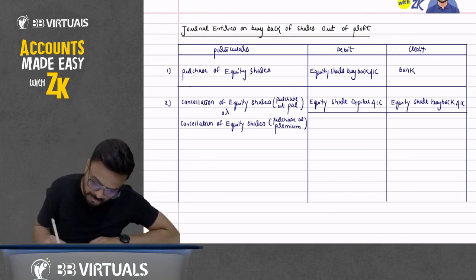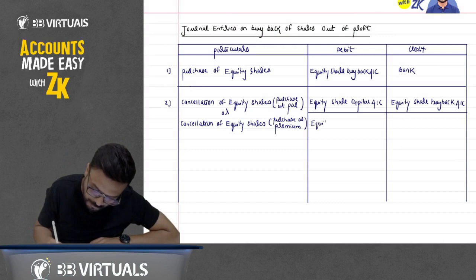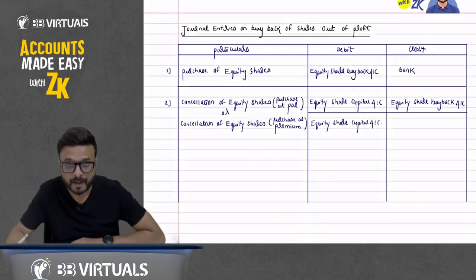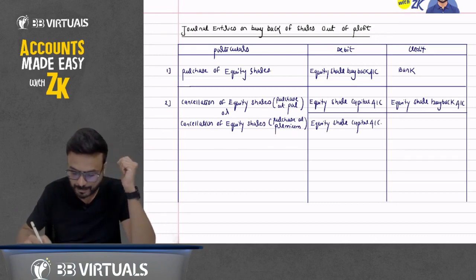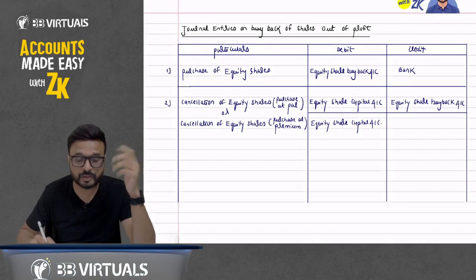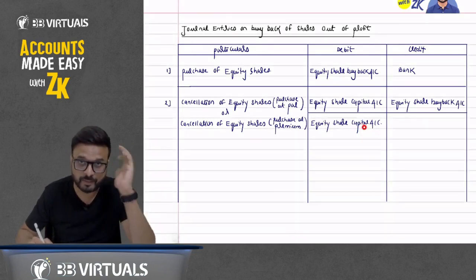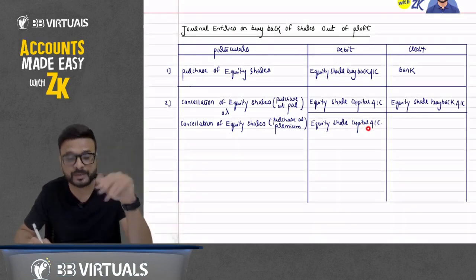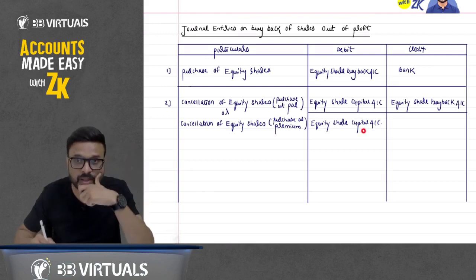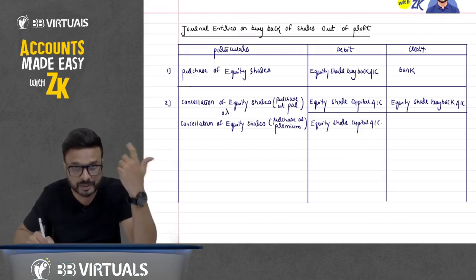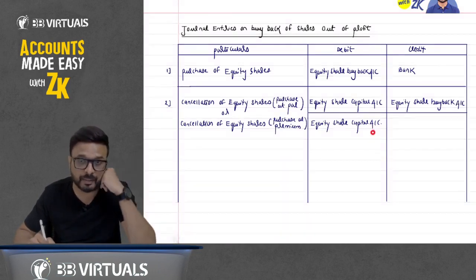So I will say here equity share capital account debit. Equity share capital account will be debited here. But the face value is rupees 10 and I have purchased at rupees 15. So equity share capital account will not be debited by rupees 10, it will not be debited by rupees 15. Because the face value is rupees 10, you have paid rupees 15. Remember one thing, capital will always be recorded at face value. So here equity share capital, suppose of rupees 10, but you have purchased at a premium at 15.